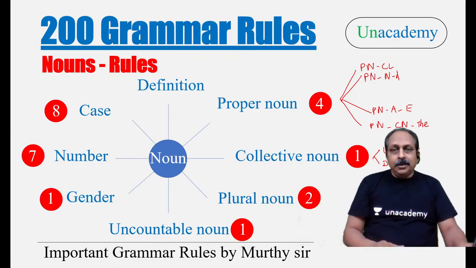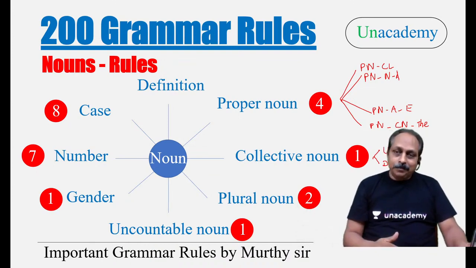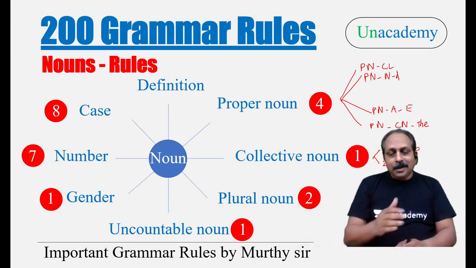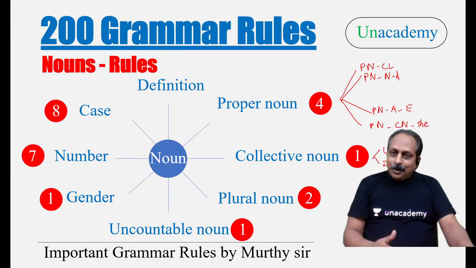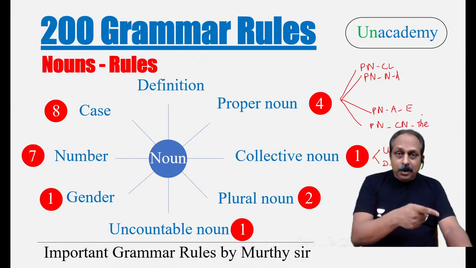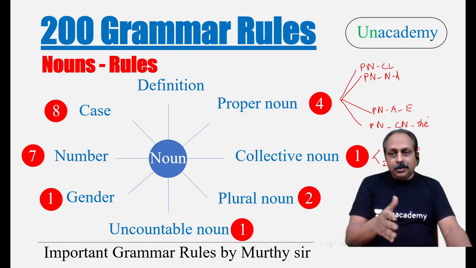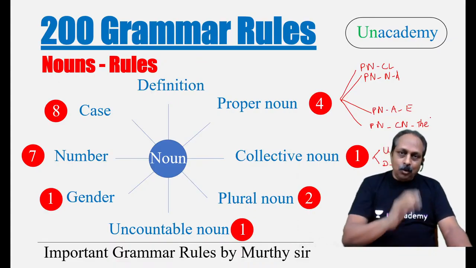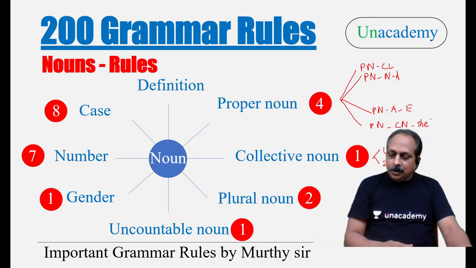But there's a problem here. You may ask, so what is the problem? First, you have to write this way. Give it a try today. And tomorrow, when you have a look, you may not be able to make out what this CL is, what this NA is. You may get stuck. Then refer to the notebook. First round, second round, and after two rounds, you know what the letters stand for. You don't have to refer to the notebook. That's what I would like.